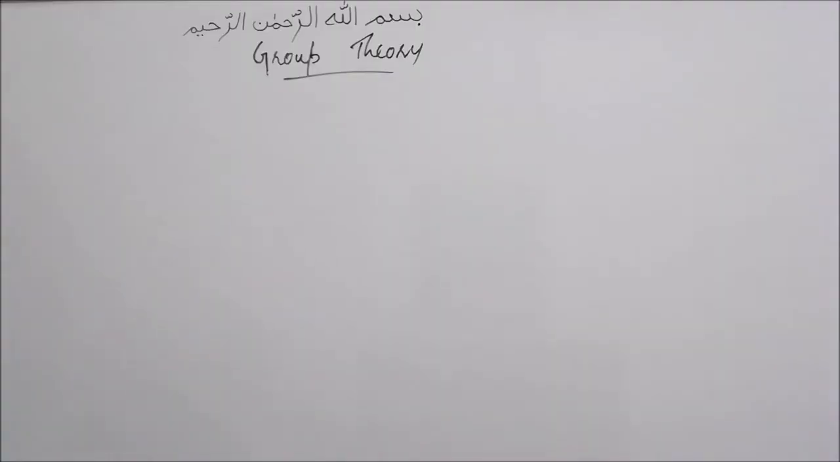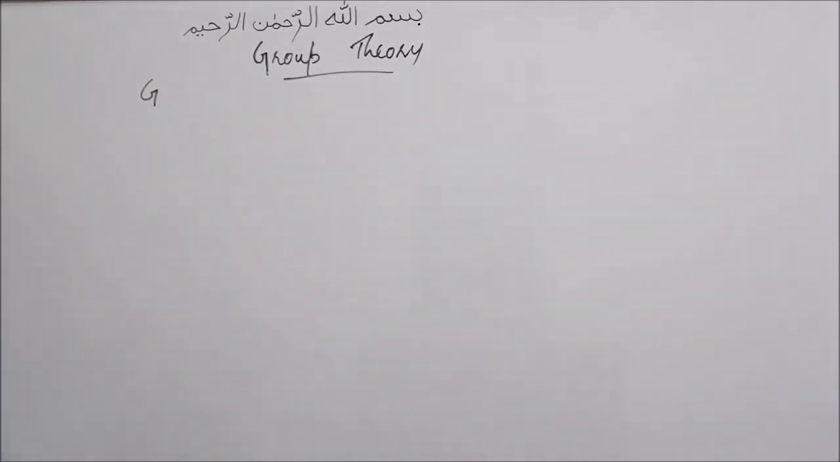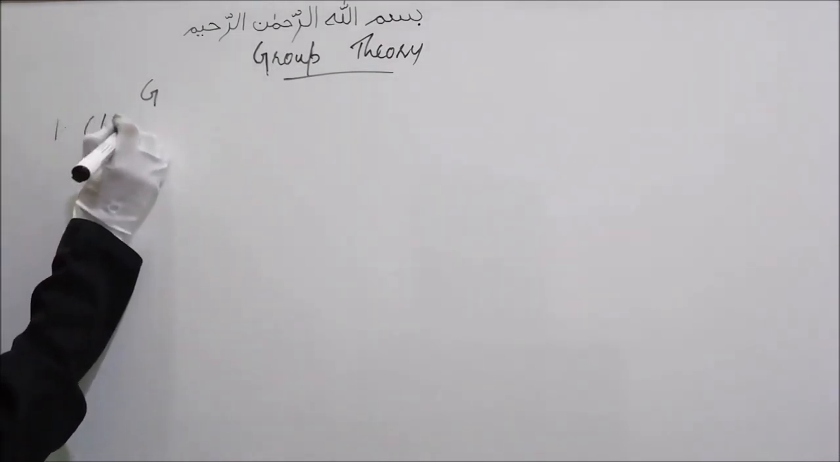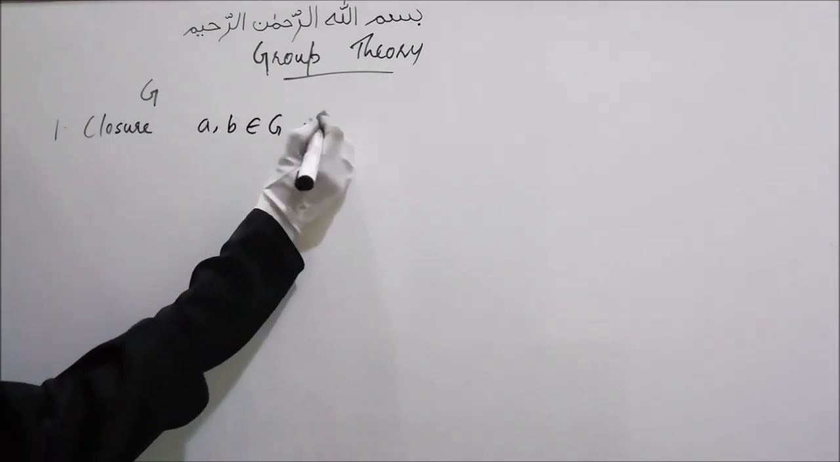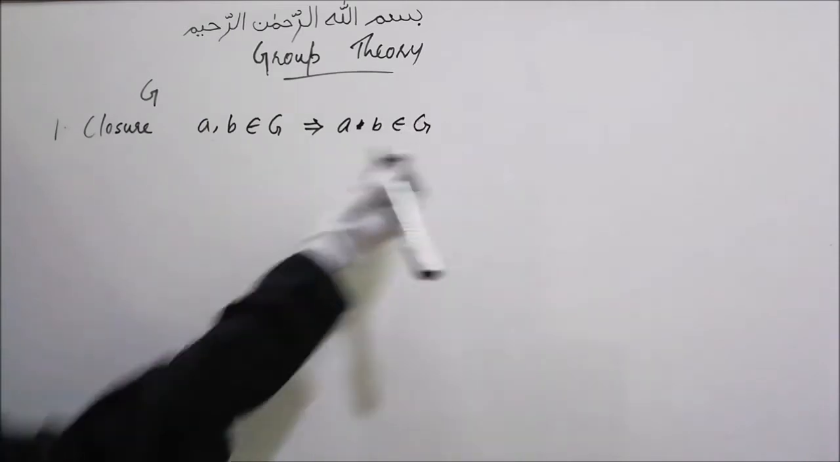Hi friends, we are going to look into group theory. Now a group we know is a collection of distinct elements that follow some law of composition. Let's say we have a set G. This set G is a group if it satisfies the following conditions. The first condition is closure property. That is, if A and B belong to G, then A composition B will also belong to G.